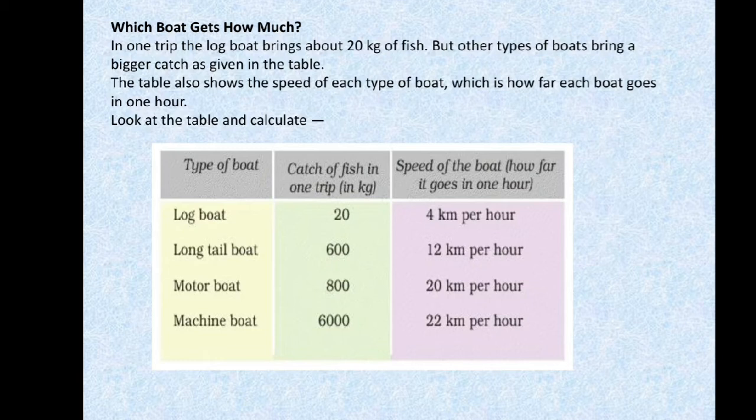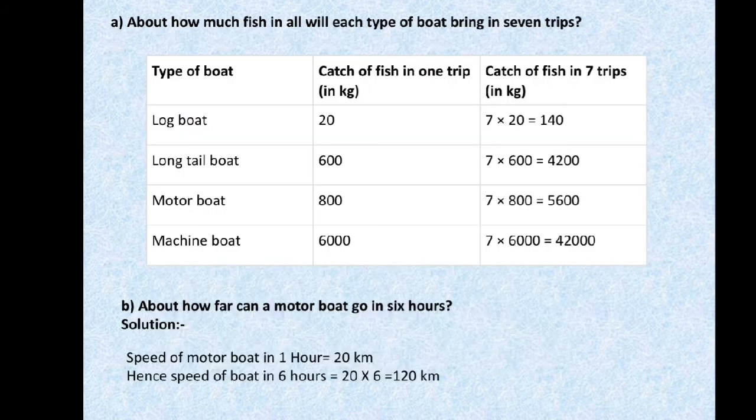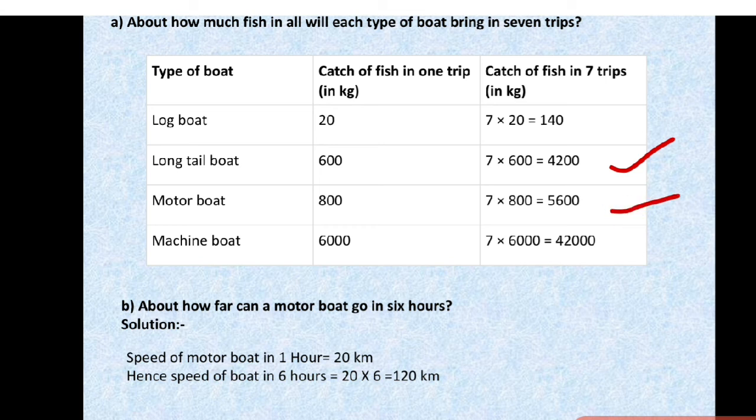Long tail boat, 7 into 600, it is 4200. Next, motor boat, 7 into 800, it is 5600. Machine boat, 7 into 6000, it is 42000. Now, next question. What is the next question?